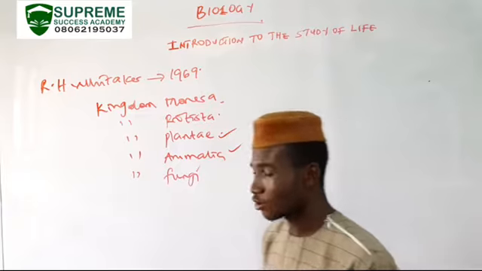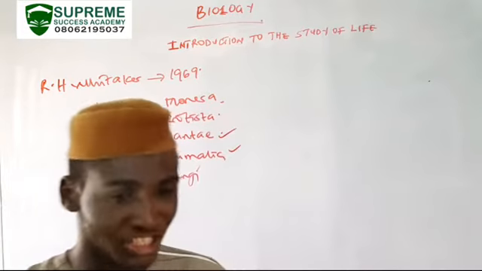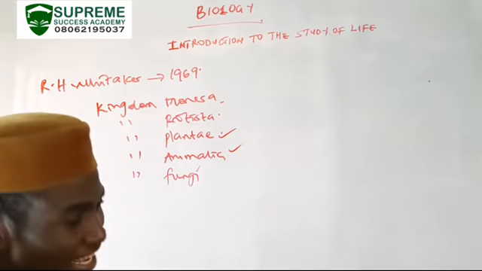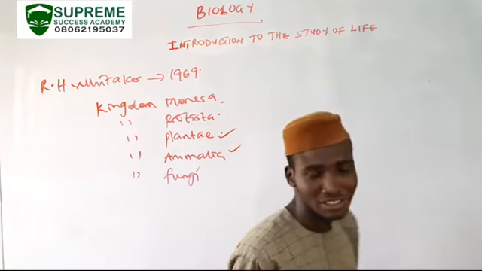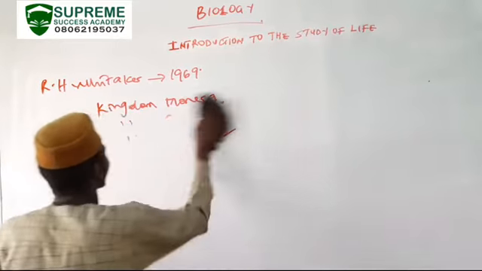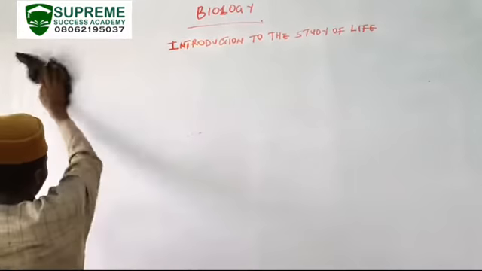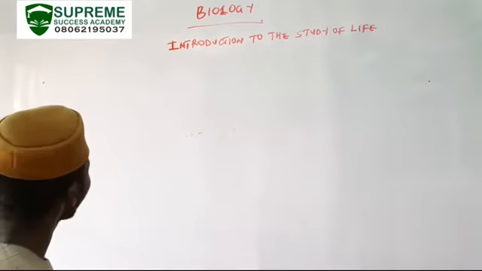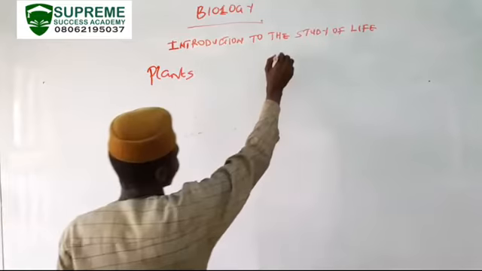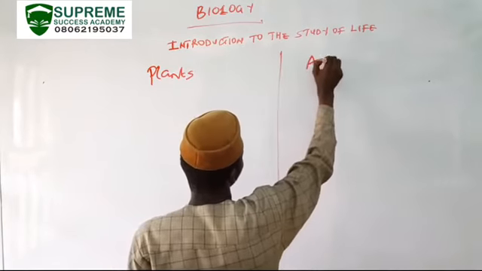So in today's lecture, we shall be differentiating between plants and animals while also emphasizing the similarities between these two classes of organisms. So we have plants, and of course we have animals.